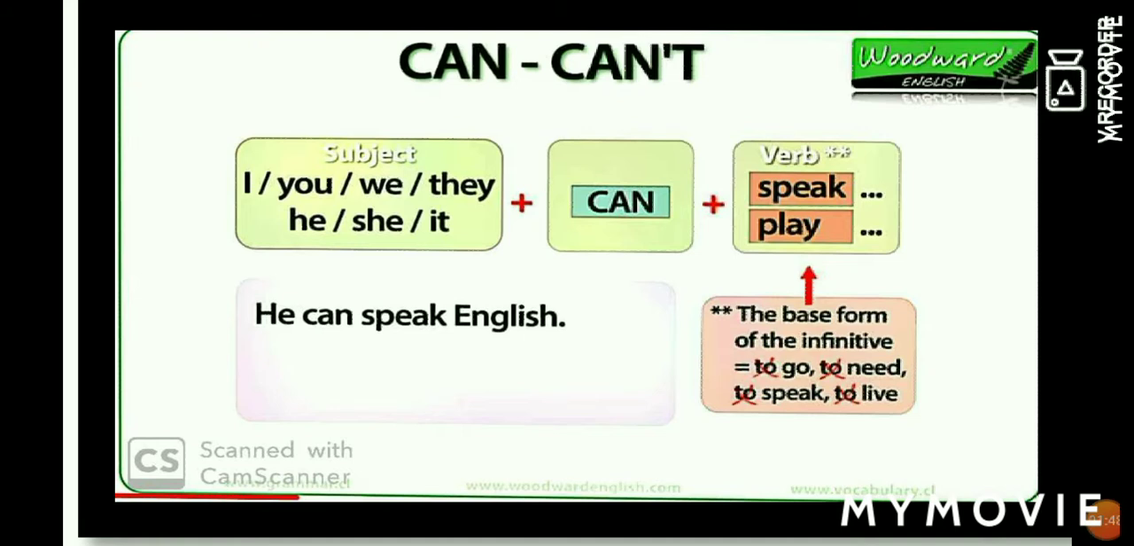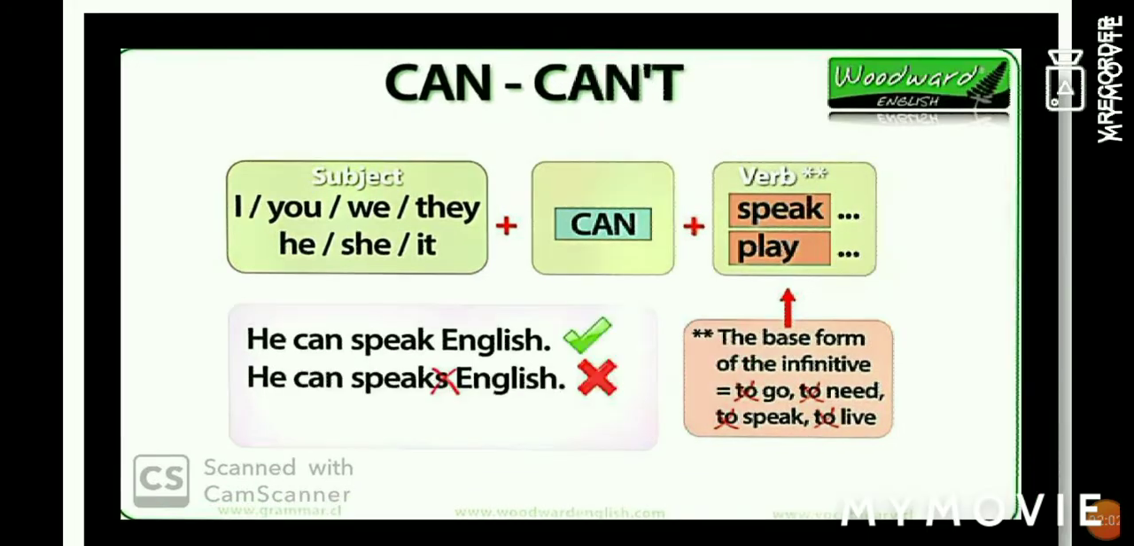So he can speak English. He is the subject, can is the helping verb, and speak is the base form of verb. And we can also add an object. Here the object is English. He can speak English. It is correct. It will be wrong to say he can speaks English. We do not add es, s or ies when we use can.